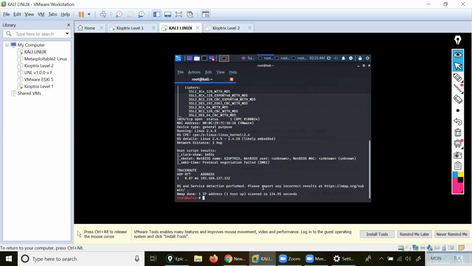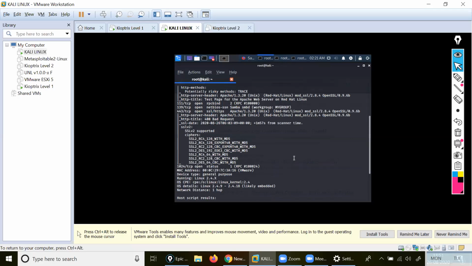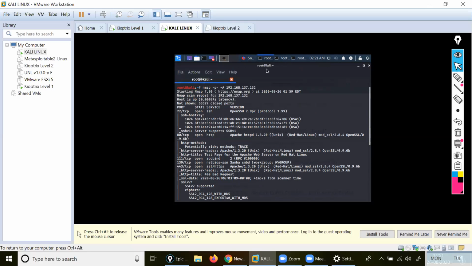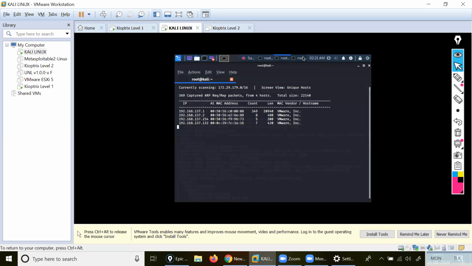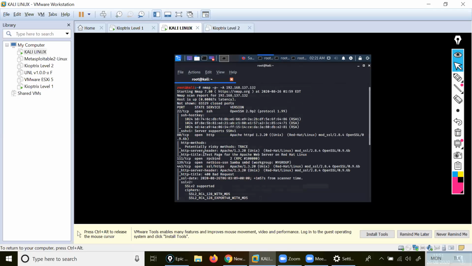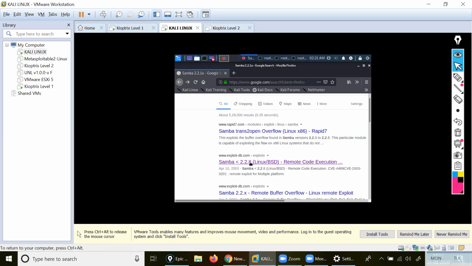Just a minute. Just inside that, come here, and it will show you SMB versions. Samba version, it is there. Yeah, this one is there. So I will come here and open this one.